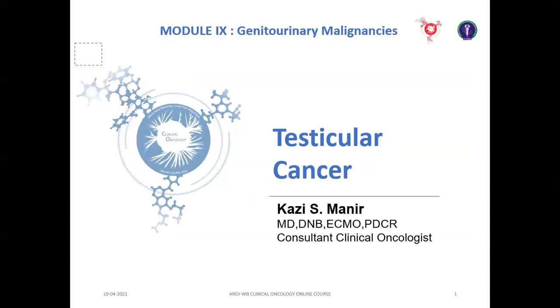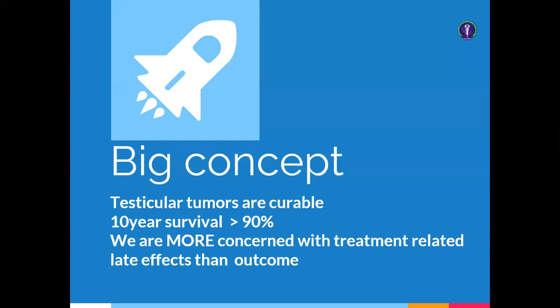To start with, testicular tumors are curable tumors, with 10-year survival of more than 90%. As it is a tumor of adolescent people and the patient survives more than 10 years, the main concerns are treatment-related effects rather than treatment itself. So it is pretty challenging, and we have to optimize our treatment so that patients do not land up with late complications.